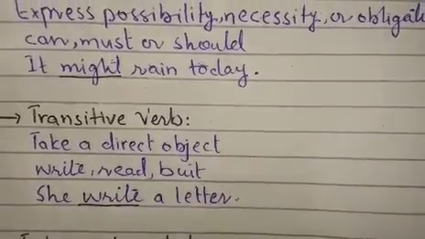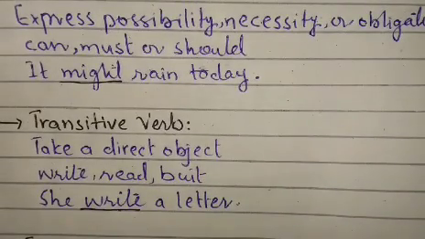Then there is transitive verb. Transitive verbs are those verbs which take a direct object to complete their meaning. Okay, for example, write, read, build. These are transitive verbs which take a direct object. She writes what? A letter. So here write needs a direct object, which is a letter.